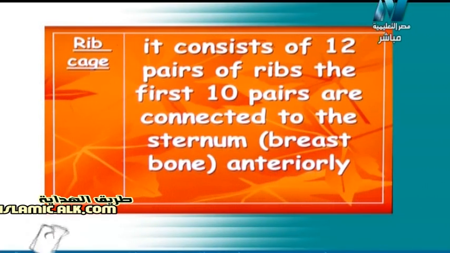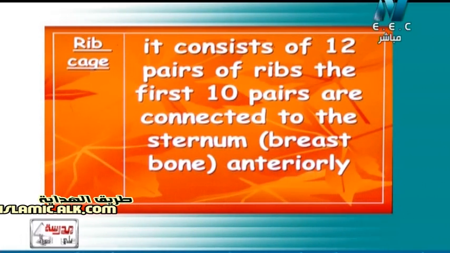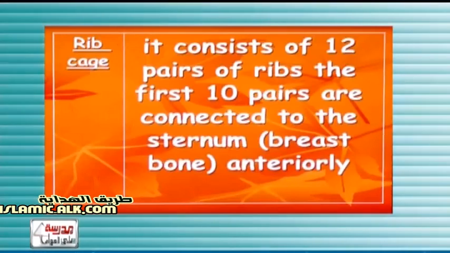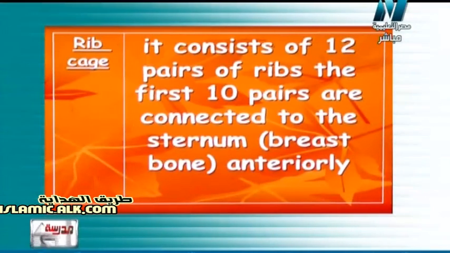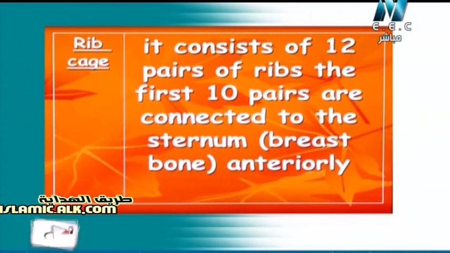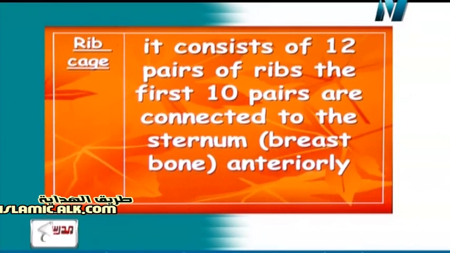The first 10 pairs are connected to the sternum or breastbone. في عظمة في مقدمة صدرنا كده، هي تقريبا above the heart، فوق الهارت، هي اللي بتوصل بيها أول 10 pairs أو 10 pairs of ribs. طب ال 2 pairs الباقيين they are called floating ribs. بنسميهم floating ribs. Again, the rib cage contains of 12 pairs of ribs. 10 pairs بس منهم connected to the breastbone أو بنسميها sternum anteriorly.